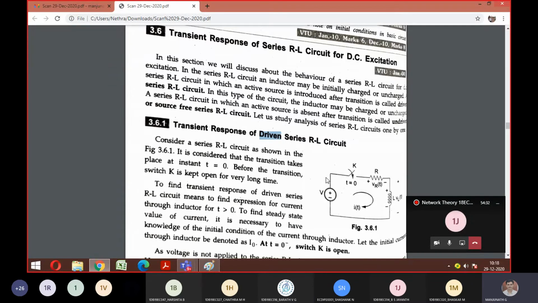Now let's move on to this derivation. Assume that a network is given, as you can see there. If the switch is open, do you think any current will flow? No, sir. So directly we can write the current i equals 0.